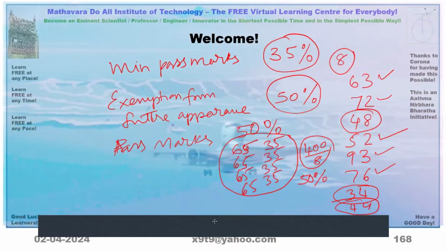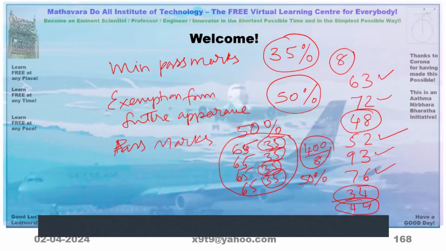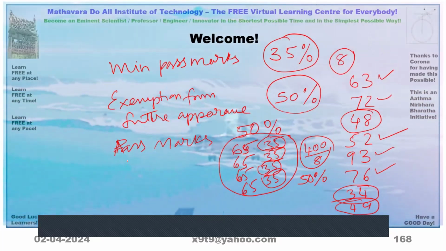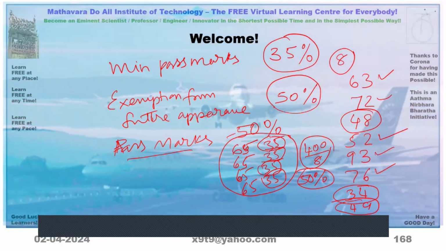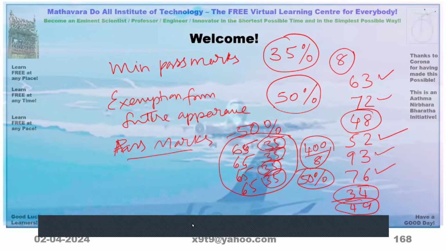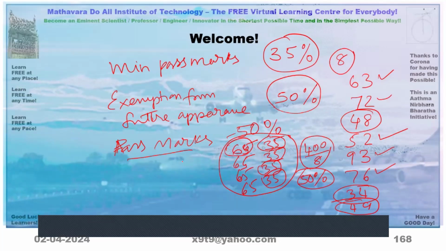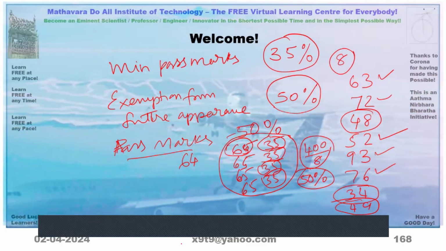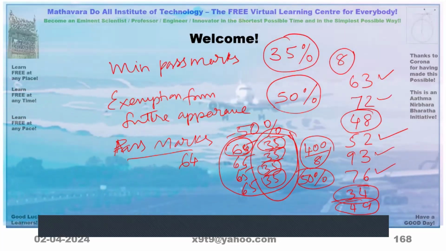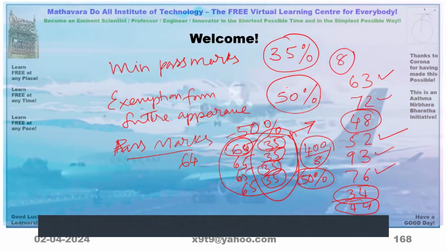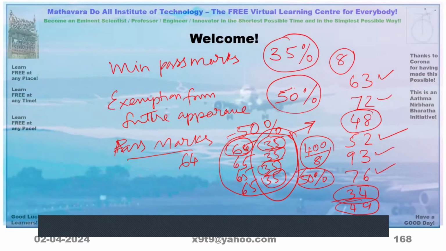That means he has got minimum 35, got it. Pass marks is 50%. So total average is 50. It is pass. But suppose this one is 64. Then it will be 399 only. Then all this we have to rewrite again, because exemption is only for 50 and above. Like this, some rules we have to follow.